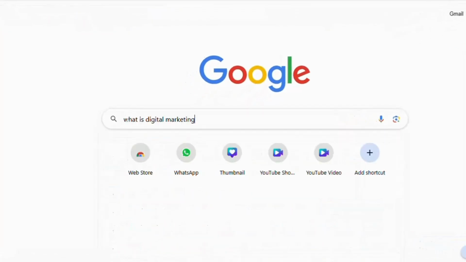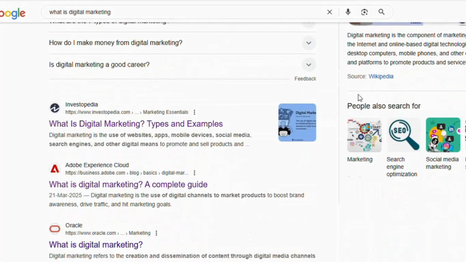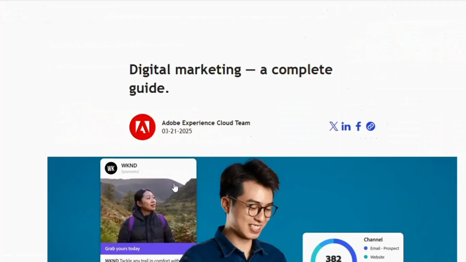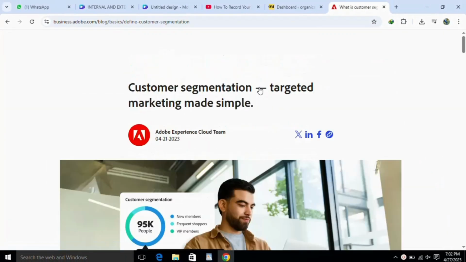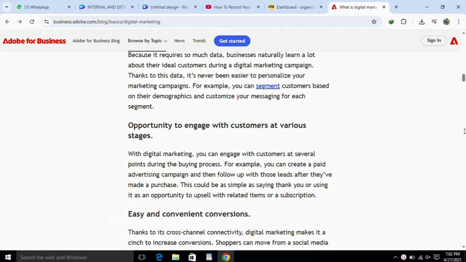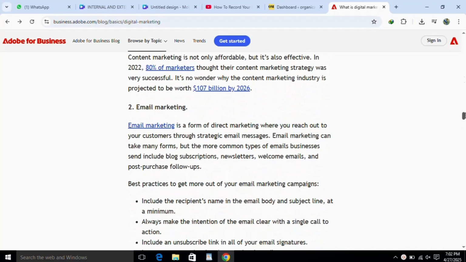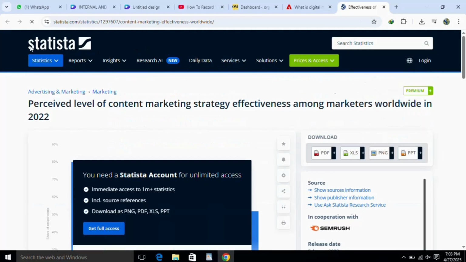For example, I want to read a blog related to digital marketing. I write what is digital marketing and I open this website, and here I click on a word which is linked, and you can see the same window opens again with the same website but with a new blog. This is called internal linking. And if I scroll down and again click on a linked word, then you can see a new window opens with a new website and a new blog. This is called external linking, right?